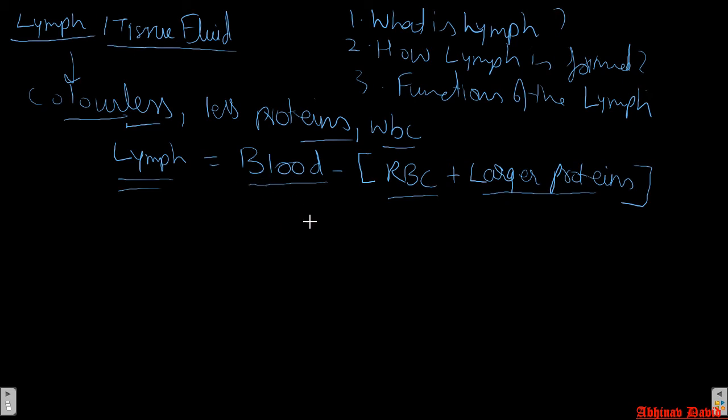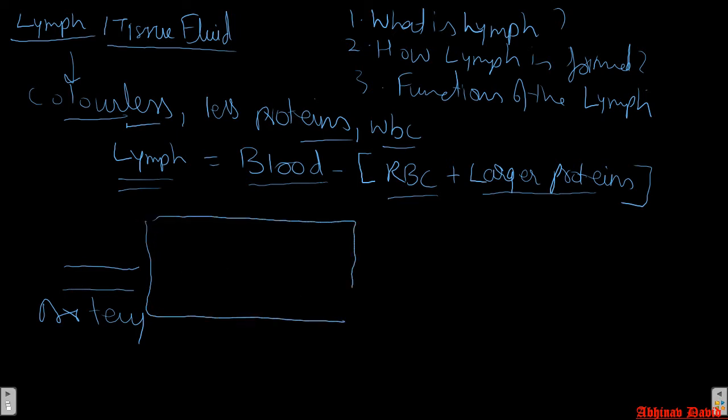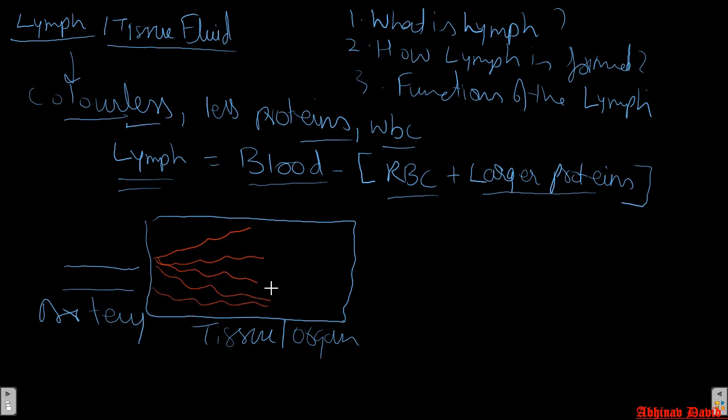Okay, now we are going to study the second topic, how the lymph is formed. As I have told you in the previous section, whenever an artery enters a tissue or organ, suppose this is a tissue or organ, it divides into capillaries, and these capillaries join to form veins.